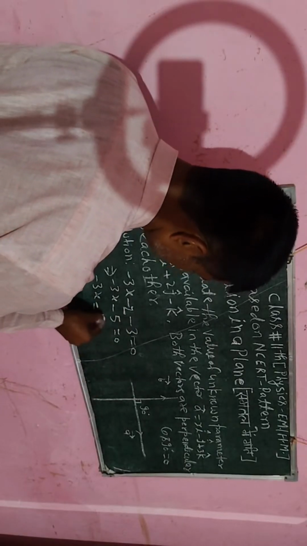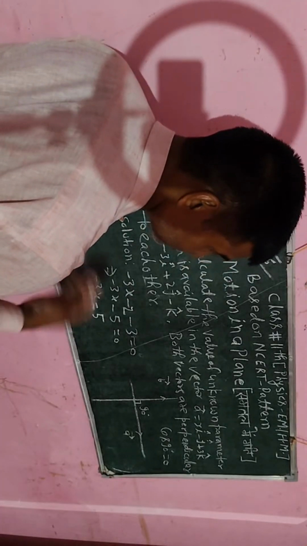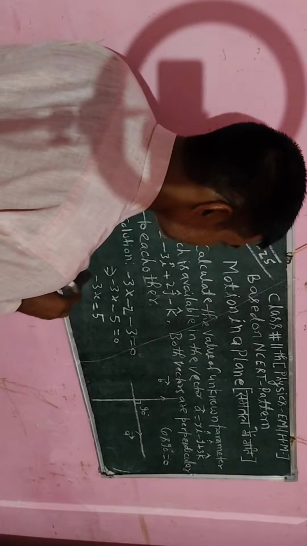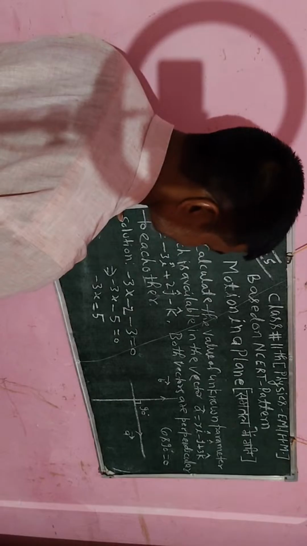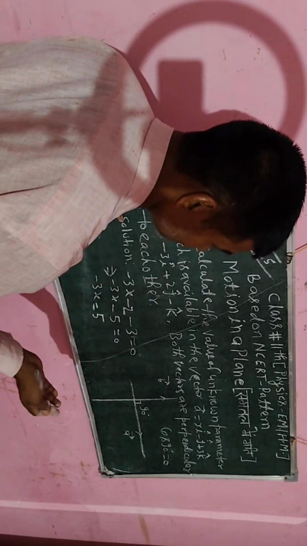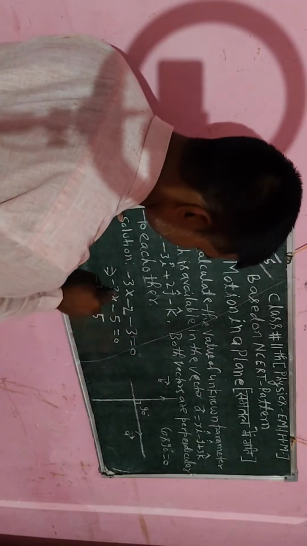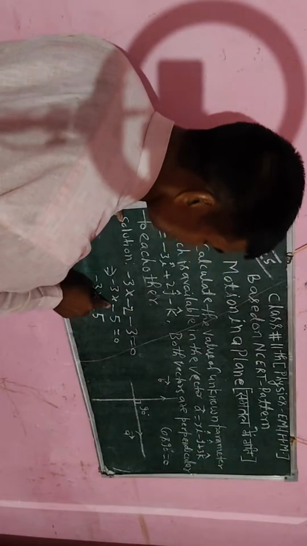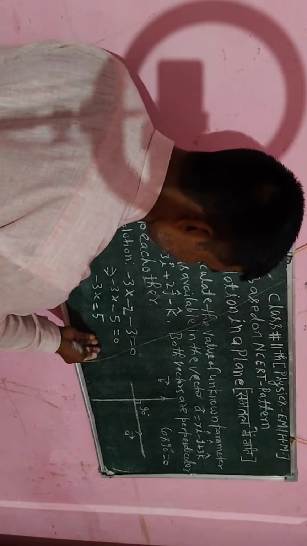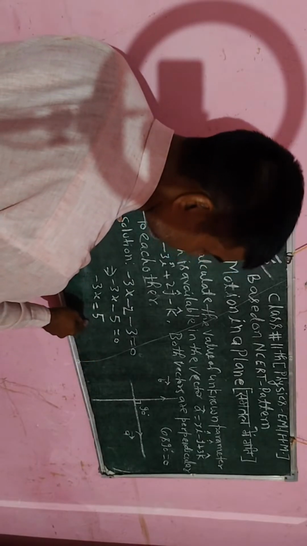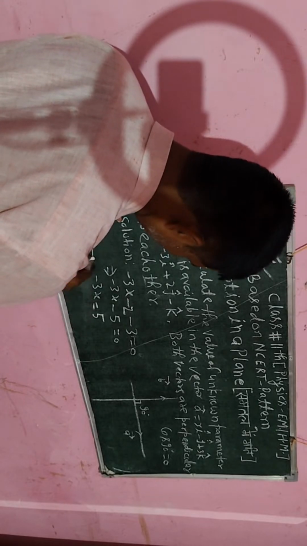this sign will change, because if any term changes from left to right, its sign will change. If a term with a negative sign on the left hand side goes to the right hand side, it will have the opposite sign. So minus becomes plus, and plus becomes minus. Here minus 5 is going to the right hand side after the equal sign, so it will have a plus sign. So minus 3x will be equal to 5.